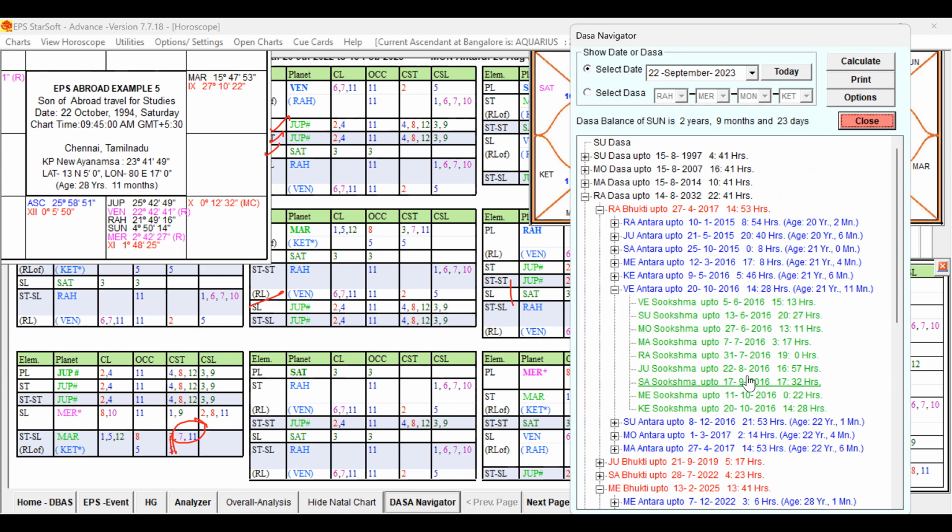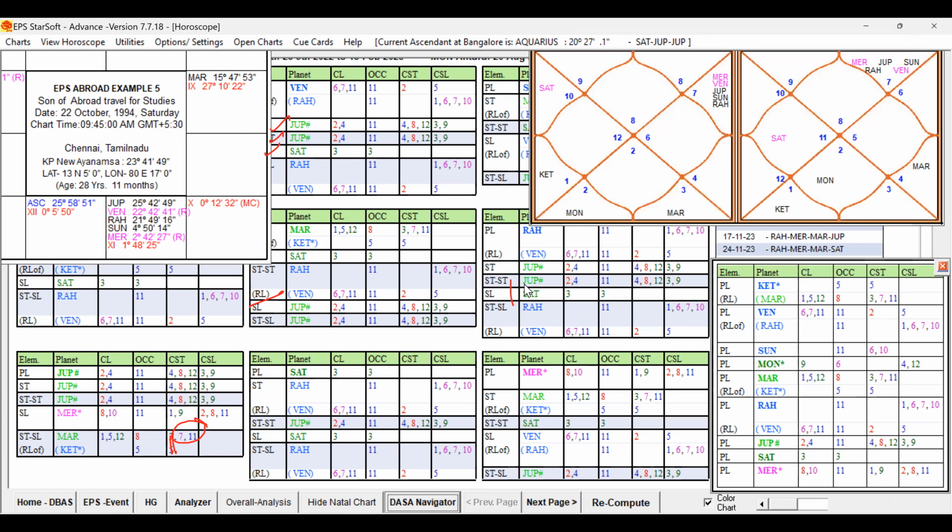There was a question whether in August month or in the 9th month, that is September month, that native can travel abroad. They were thinking of traveling abroad in the August month, because prior to September he wanted to move. So the question is whether Jupiter Sukshma is better or Saturn Sukshma is better. So how to check that?